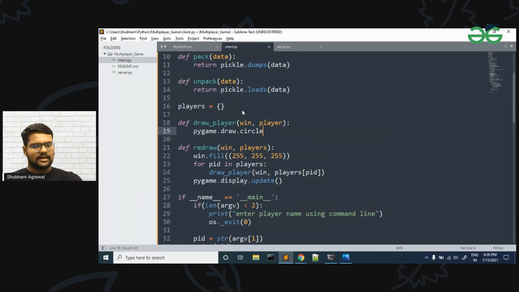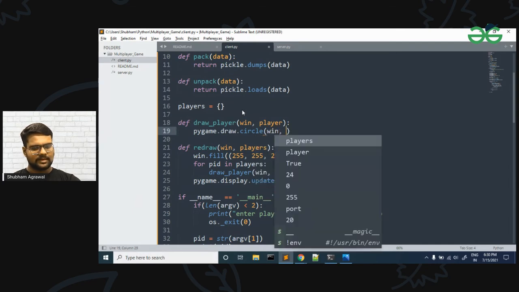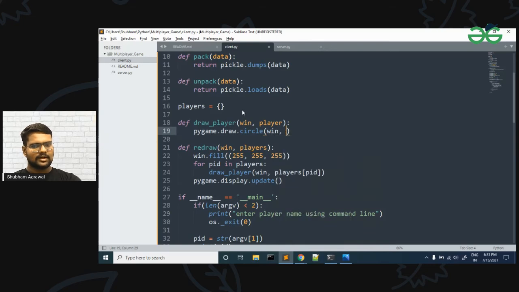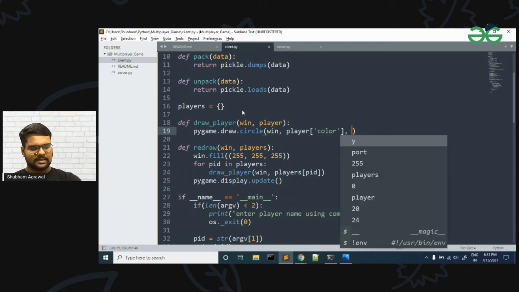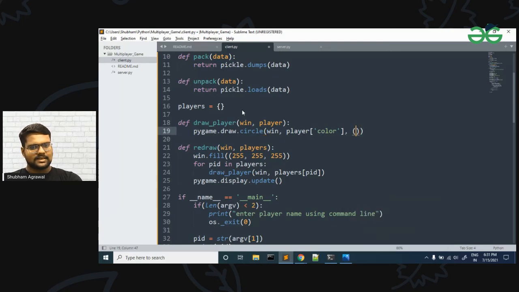In the circle the first argument is our window, the surface on which we are making the circle. Then we have to specify the color. For color I'm going to use player, and in this I have passed the color, so it will be color. After that I will pass the x and y, that is the center of this circle.